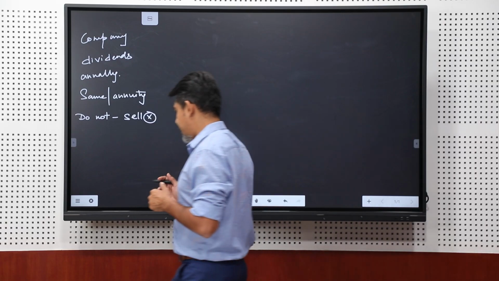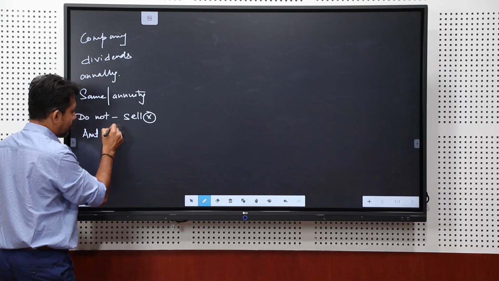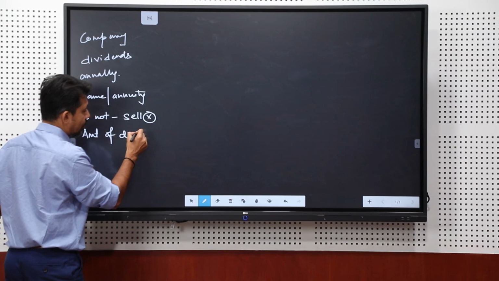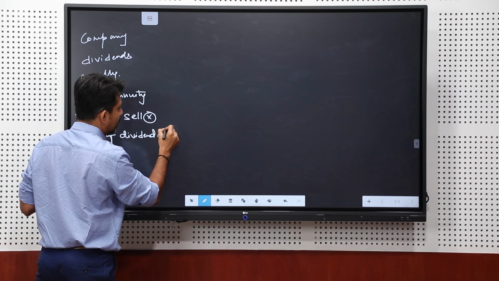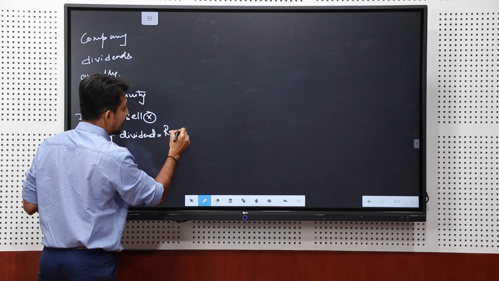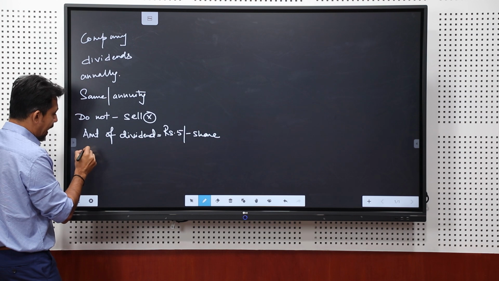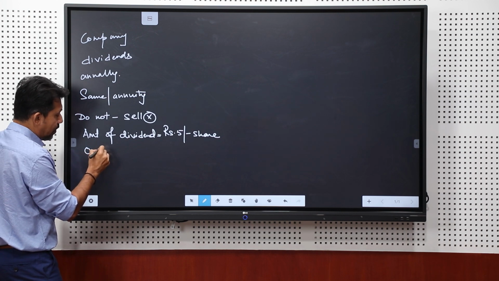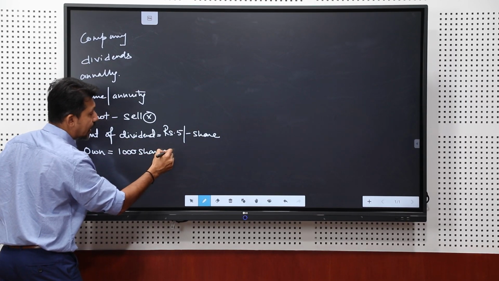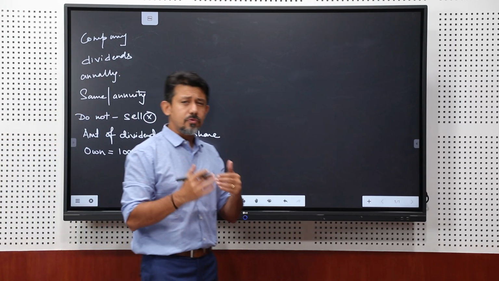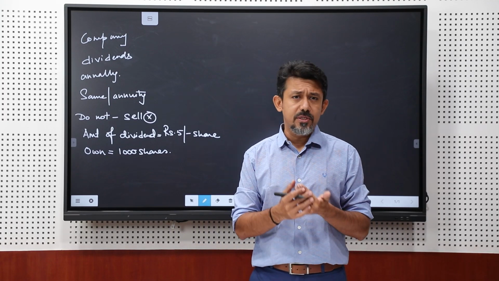So let's assume that the amount of dividend is going to be rupees 5 per share, all right, and you own, let's say, 1000 shares of this company, right? So as a shareholder you bought 1000 shares of this company and this company is declaring a dividend of 5 rupees per share.